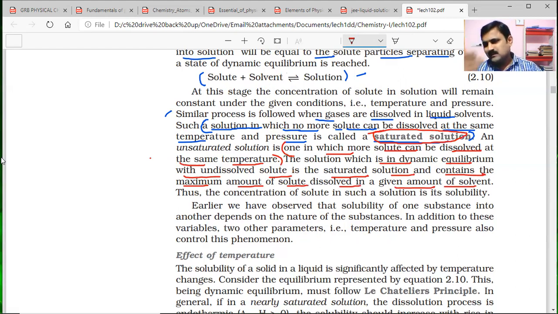So all this information is giving the definition of saturated solution, the definition of unsaturated solution, and also what exactly is the maximum quantity of solute that can be dissolved in a solvent, to tell about the definition of solubility.